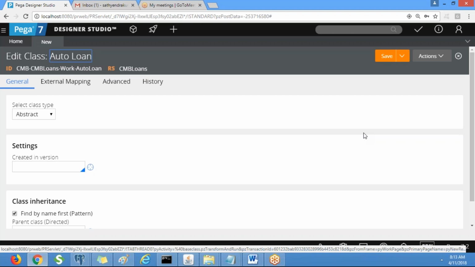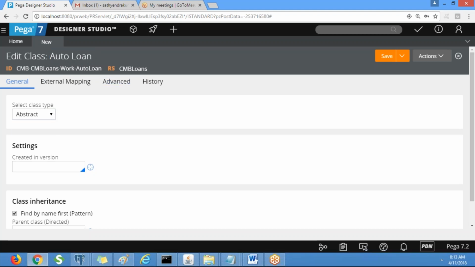Okay, and you tell me, so is this abstract class or concrete class? See, I'm not creating it. We haven't saved it, so by default it will come as abstract. But see, this auto loan is abstract, so do we need to select abstract or concrete? Why? That is not the exact reason actually. So why do we need to select this as a concrete class?